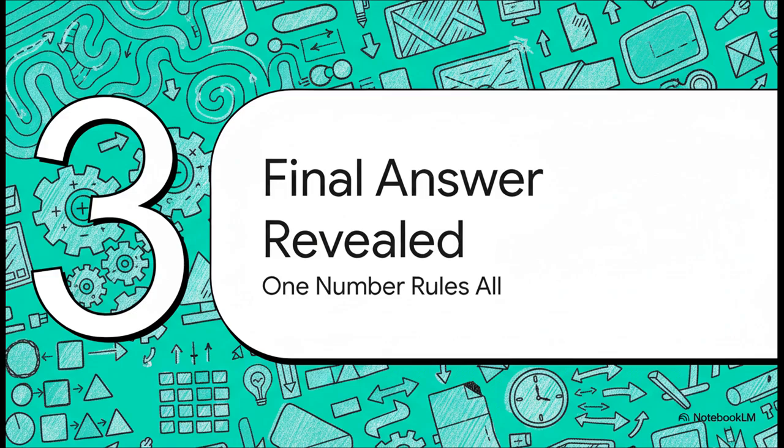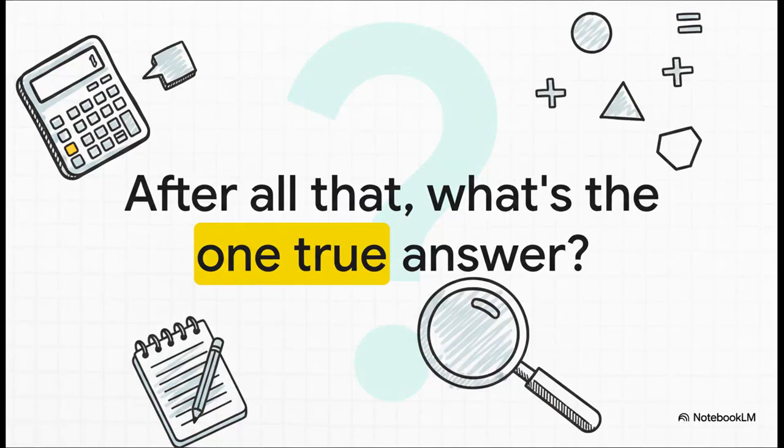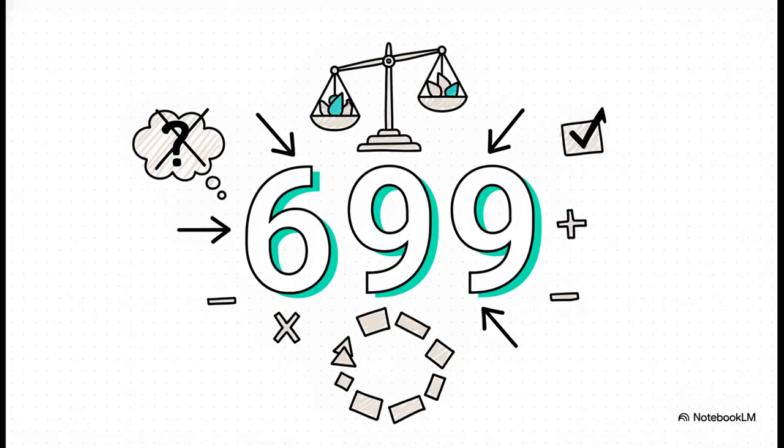So there you have it. We followed the rules, we stayed patient, we navigated all that chaos, and we brought order to it using the universal language of math. And now the moment of truth has arrived. After all of that work, what is the one true answer? It's $6.99, not 99, not 1, it's $6.99. That is the definitive, correct answer, and we got it by applying the order of operations perfectly.